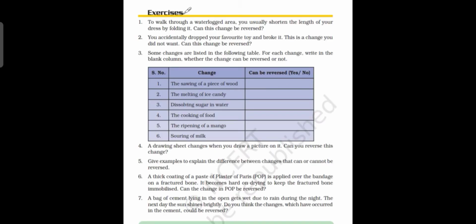Now let us discuss the textbook activities and exercises. Look here, which is the first question? To walk through a waterlogged area, you usually shorten the length of your dress by folding it. Can this change be reversed?